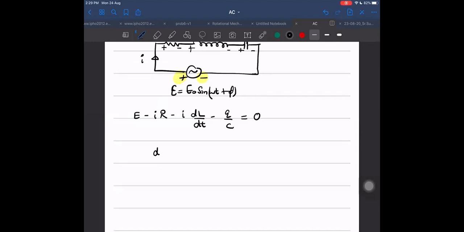So I have written wrong here. Sorry. Second term is L into di by dt. Now, if I differentiate it, what do I get? I may not differentiate. I may write I as